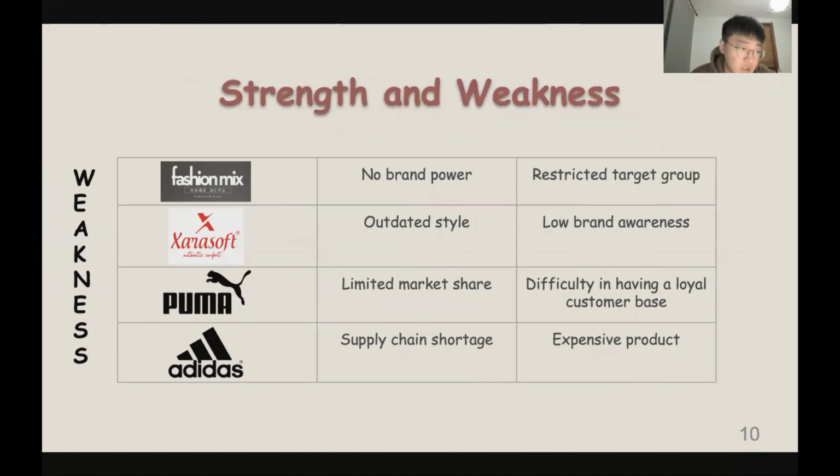For the weakness part, these companies also have disadvantages. As a brand new entrant to the market, Fashion Mix does not have brand power, and their product features also lead to limited target groups. Zerasoft has an outdated design and low brand awareness. These are their biggest disadvantages. For Puma, limited market share and repeated brand changes make it difficult to have a loyal customer base. For Adidas, the supply chain is in short supply and the high product price is not suitable for most target customers.